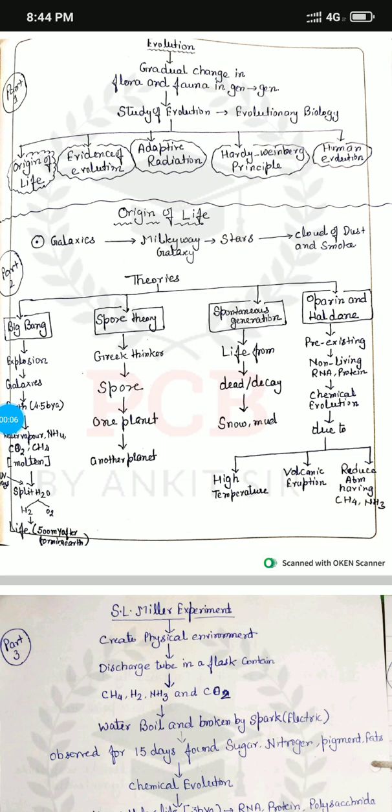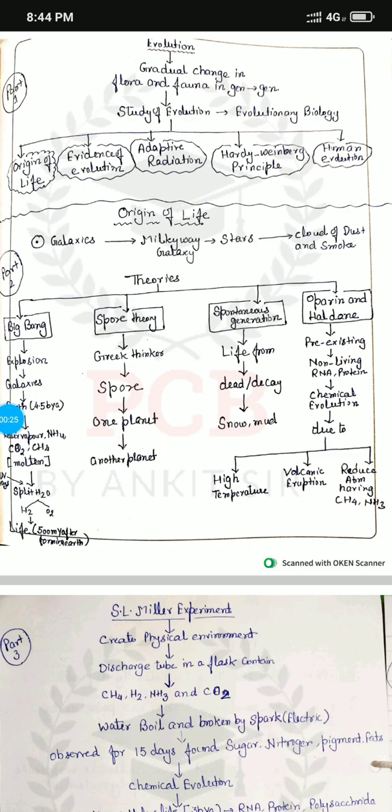This one is the next chapter, evolution. This chapter I will make very short. So, basically, in the previous chapters, you have to go through it, and there are many types of questions which are also coming in front of you. So, before going to the chapter, I just want to start this evolution.